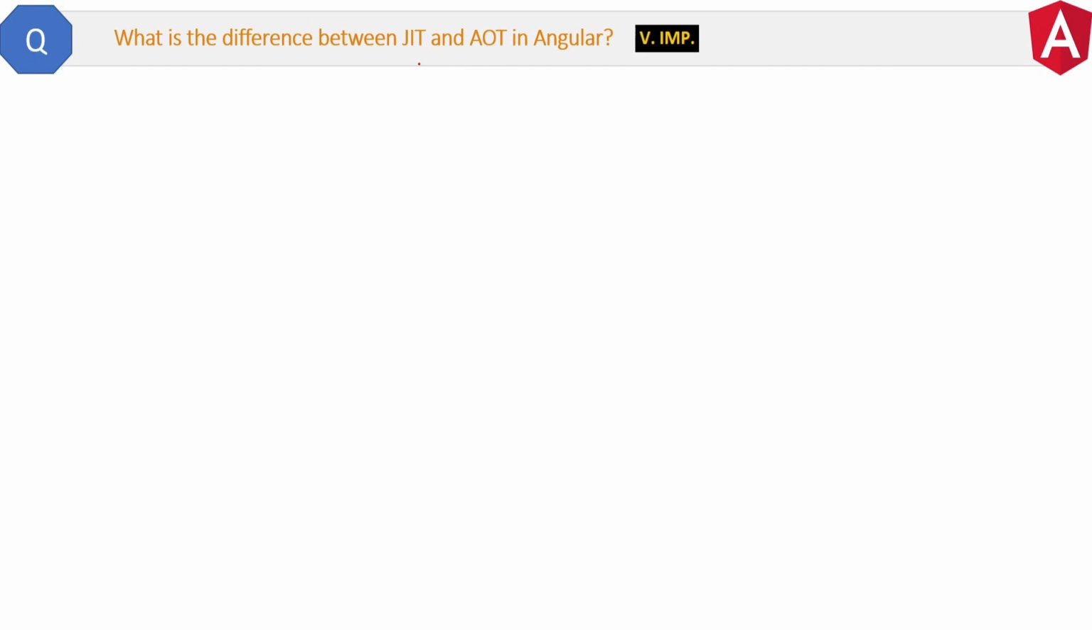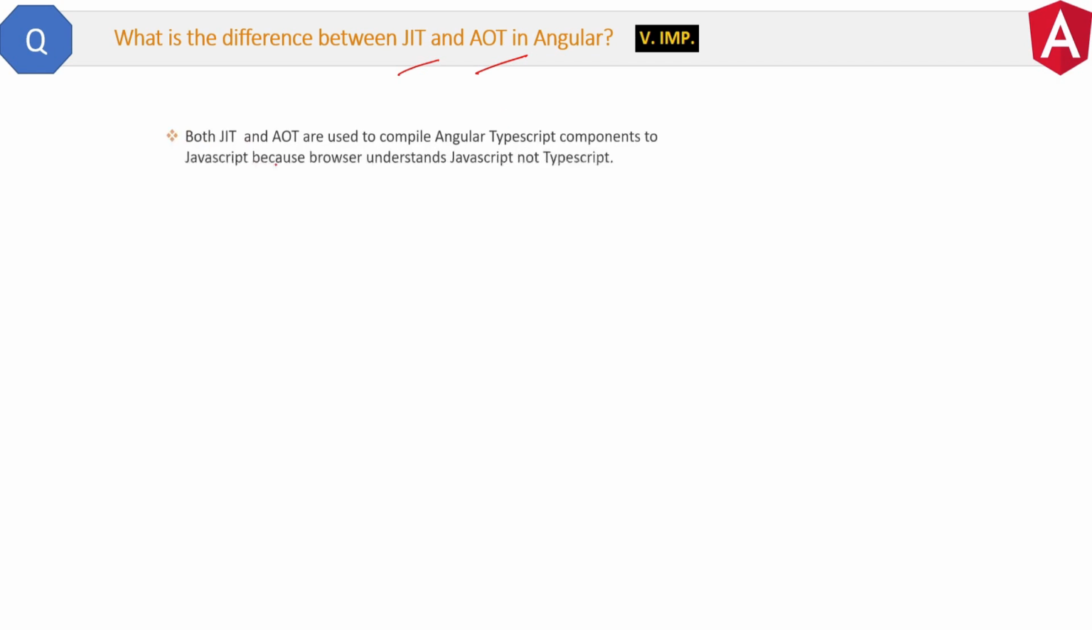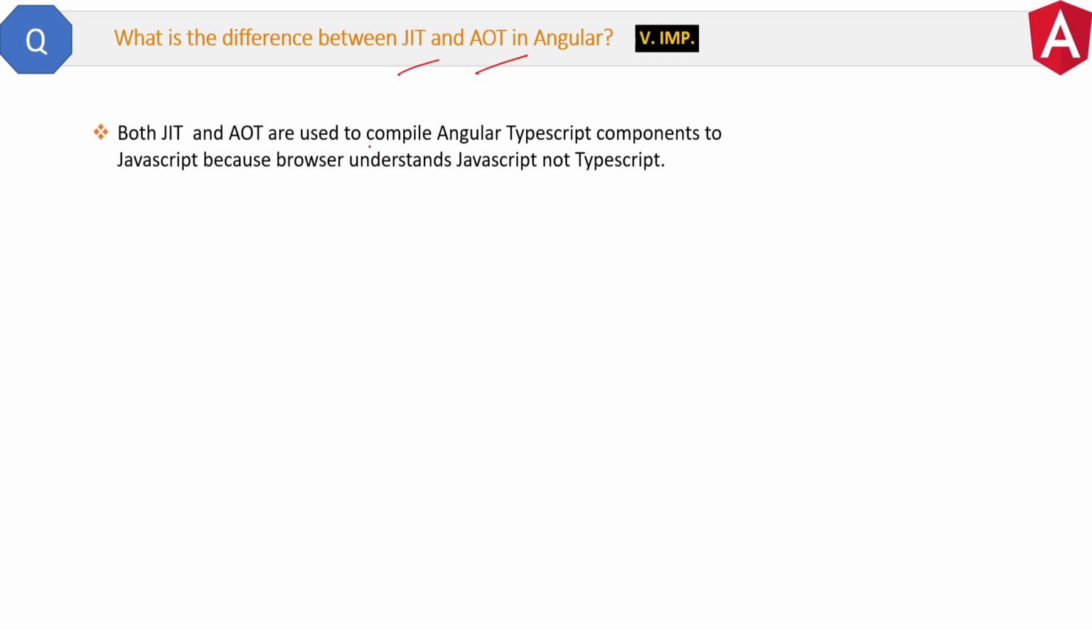Here is the question. What is the difference between JIT and AOT in Angular? This is a very good question from interview perspective. Let's explore the answer. Yes, we know this. Both JIT and AOT are used to compile Angular TypeScript components to JavaScript because browser understands JavaScript only, not TypeScript, right? So what is the difference?